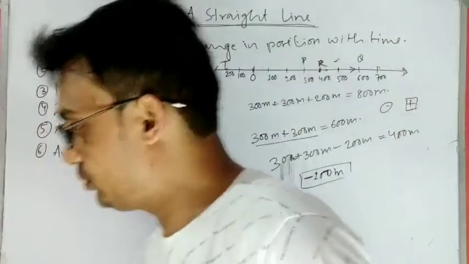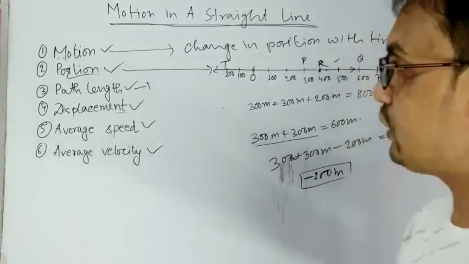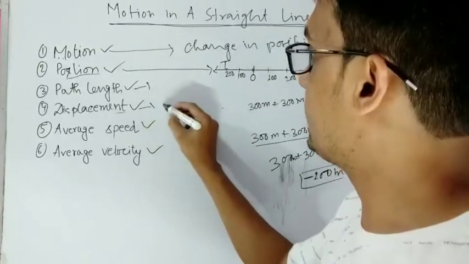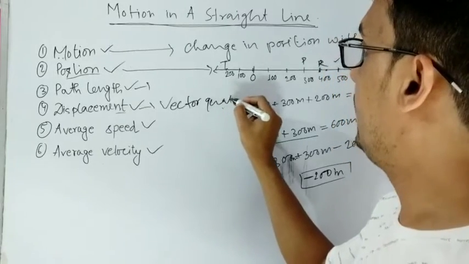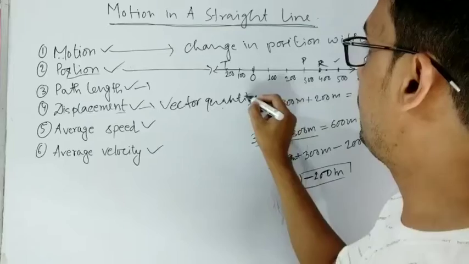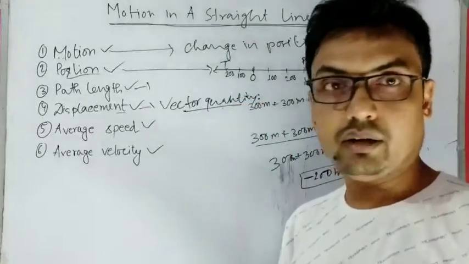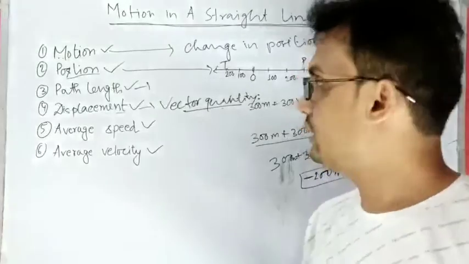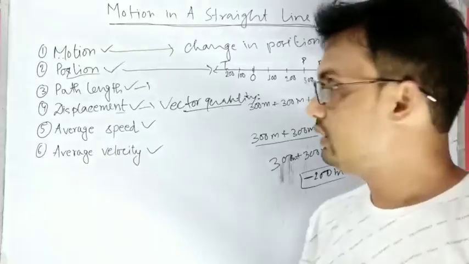So you have to consider the direction also in case of displacement. Actually displacement is a vector quantity, and you will see what a vector quantity is and more about vectors in chapter 4. So we'll discuss vectors in detail in chapter 4.